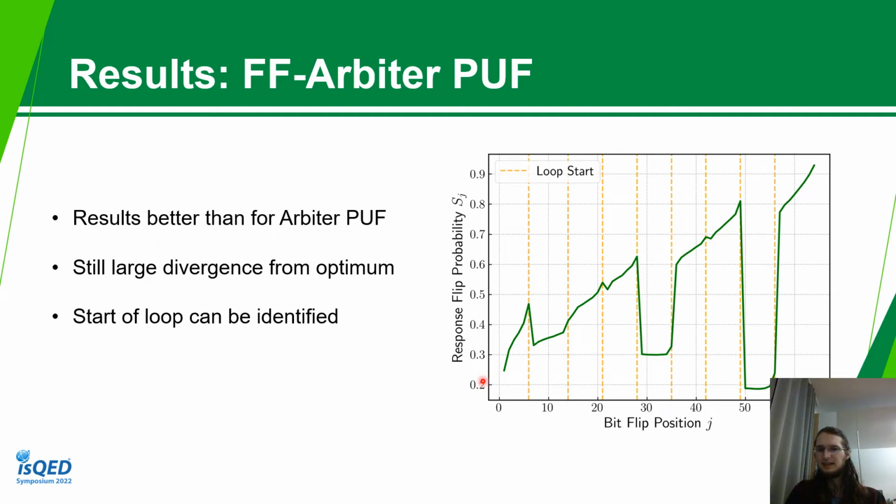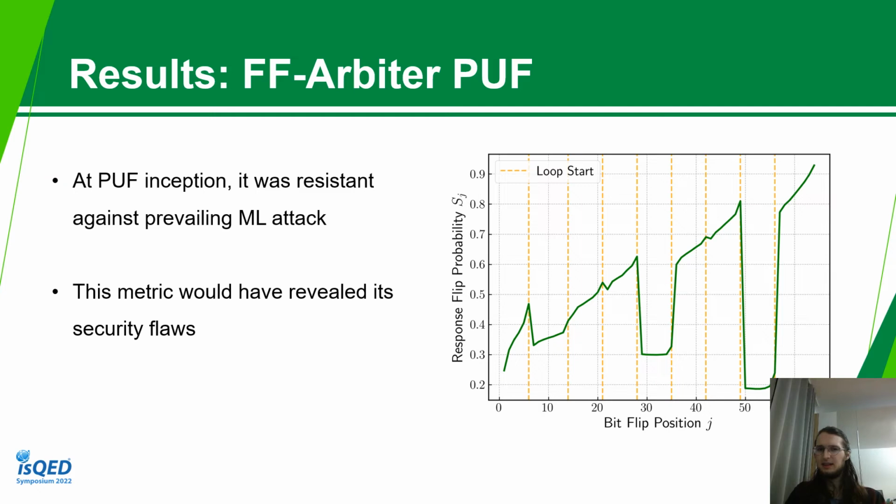If we analyze the results again, we can see that it is better than the arbiter PUF, but it's still far away from the optimum. And our metric also allows us to identify the start of loops. At the inception of this PUF, it was actually resistant against the prevailing machine learning attacks. But if our metric had been known back then, it would have already revealed its security flaws.